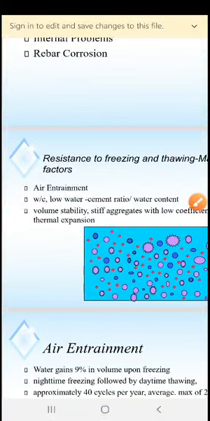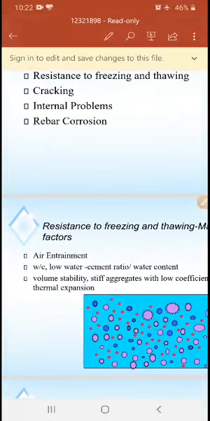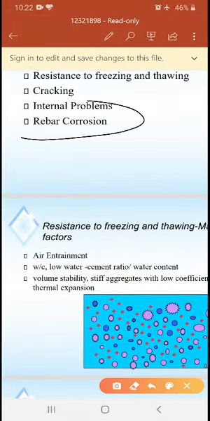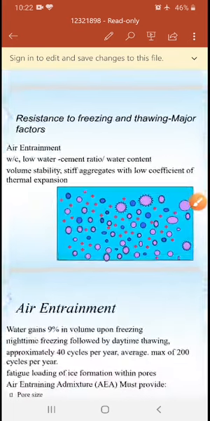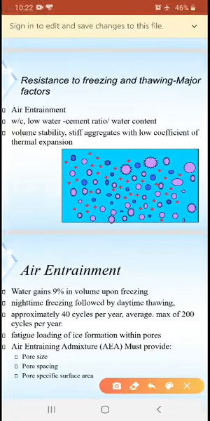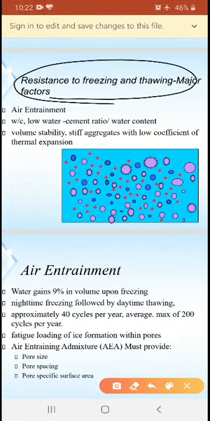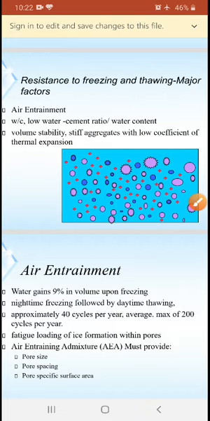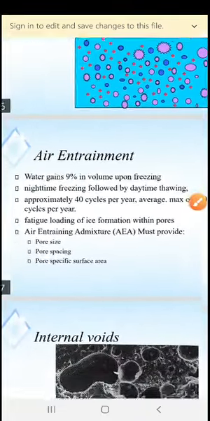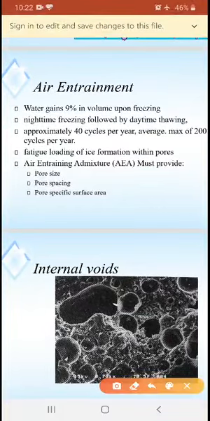The water quantity present in the concrete will mix with the steel present in the concrete, and that will be subjected to corrosion. So listen here, resistance to freezing and thawing, major factors: air entraining, water cement ratio, lower water content. Next, volume stability: stiff aggregates with low coefficients of thermal expansion. Next one is air entrainment.